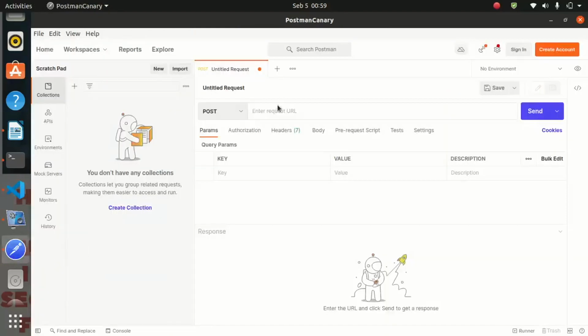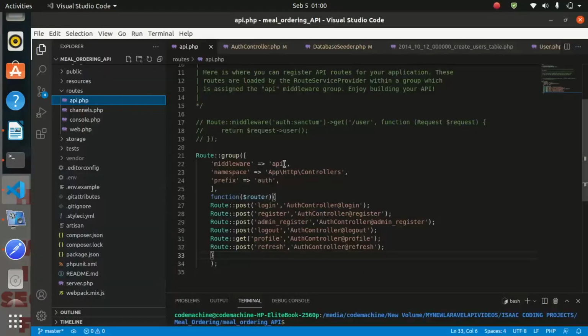So inside Postman, we shall say http://127.0.0.1:8000, and remember we used the auth prefix on the API middleware.